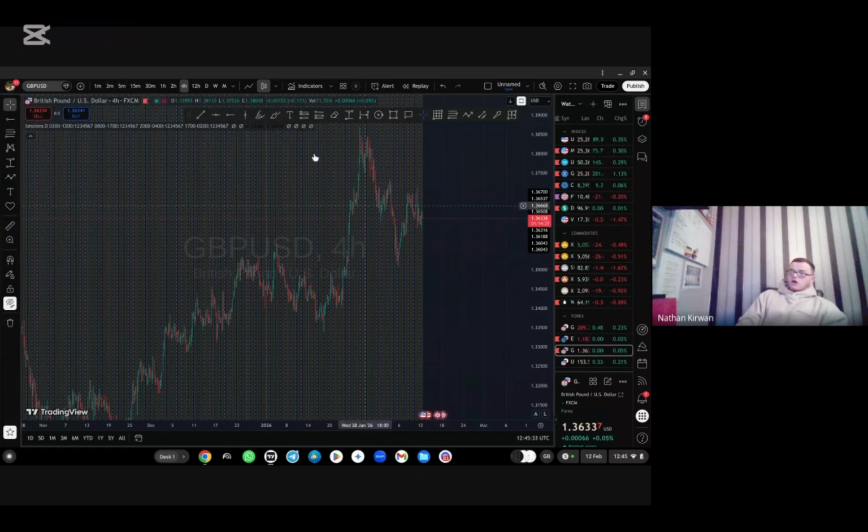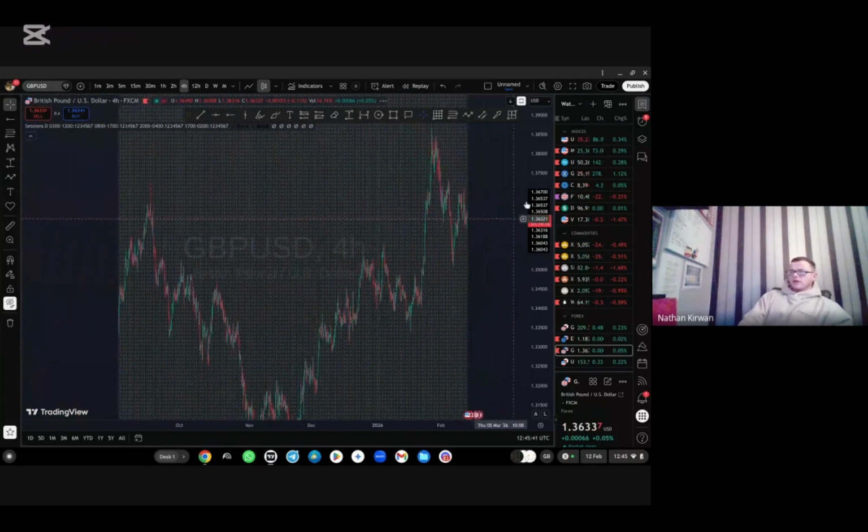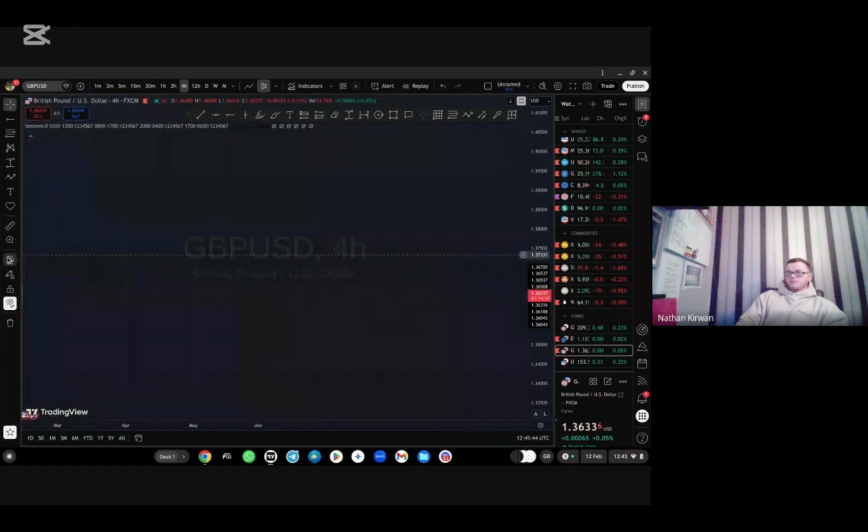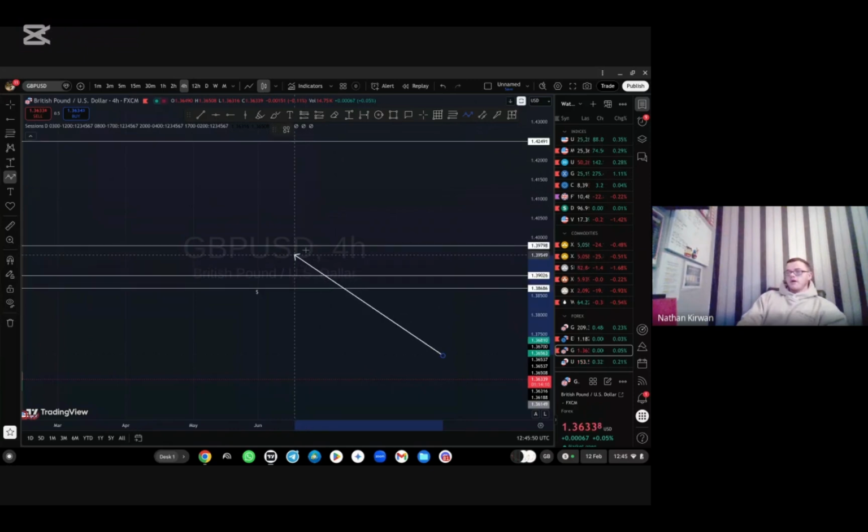And if your chart is going down, that means your quote currency, the dollar, is getting stronger against your base currency. Both of these pairs are correlated because both of them have the dollar as their quote currency. So for both of these pairs, when the dollar weakens, the chart is going to go up, and when the dollar strengthens, the chart is going to go down.